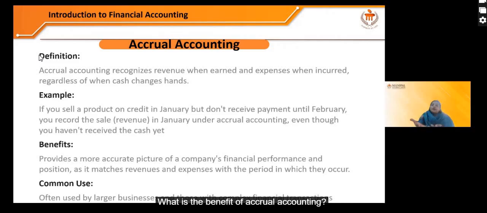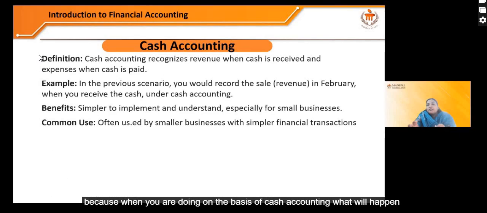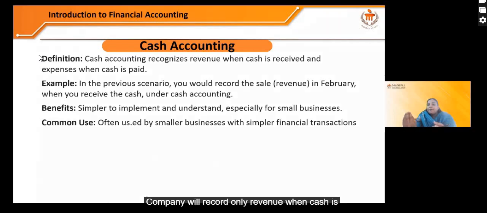Now, what is the benefit of accrual accounting? It gives an accurate picture of the company's financial performance. Because when you are doing it on the basis of cash accounting, what will happen? The company will record revenue only when cash is received and expenses when cash is paid. That is known as the cash flow statement. You will get to know how much cash is coming into the company or going out of the company.